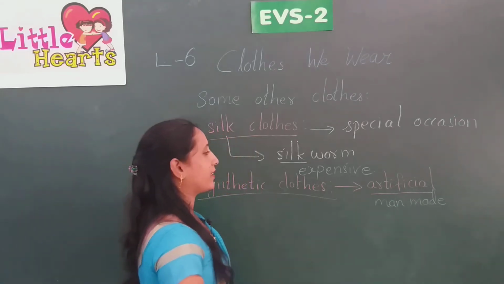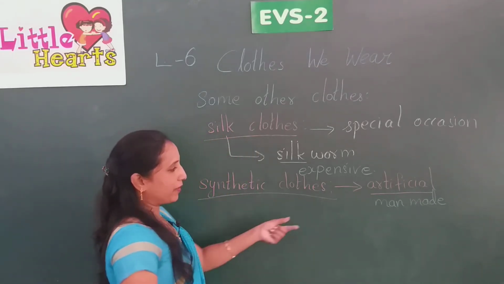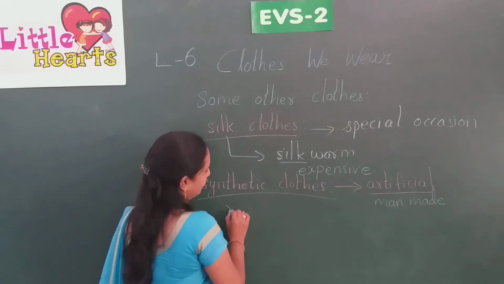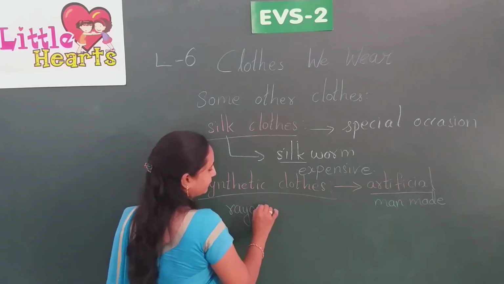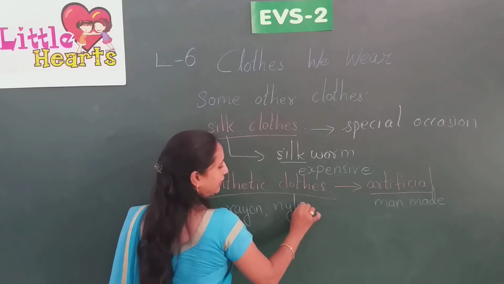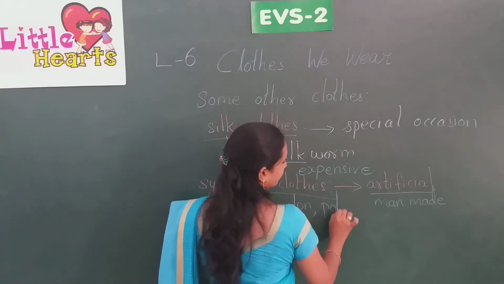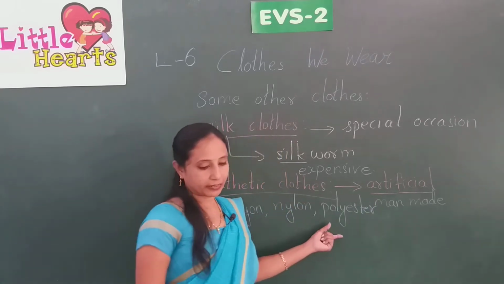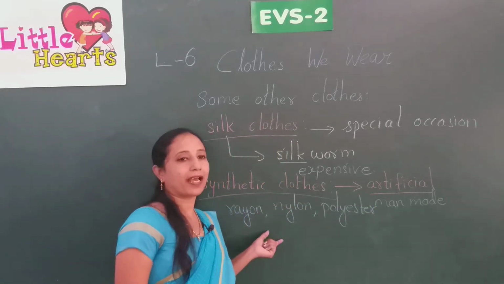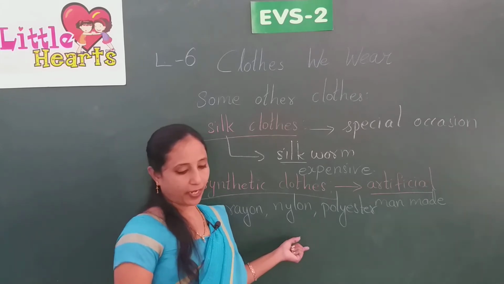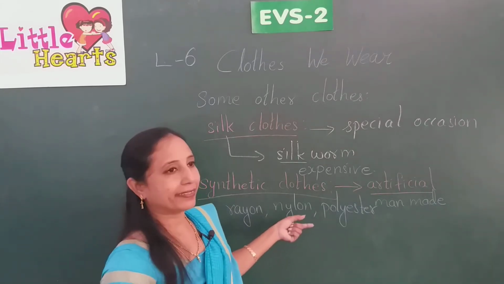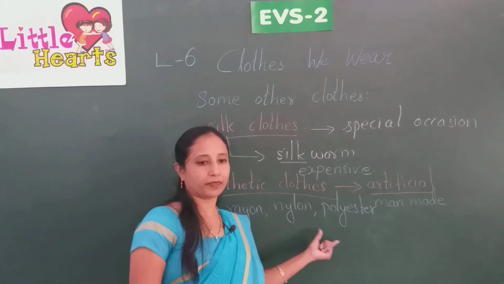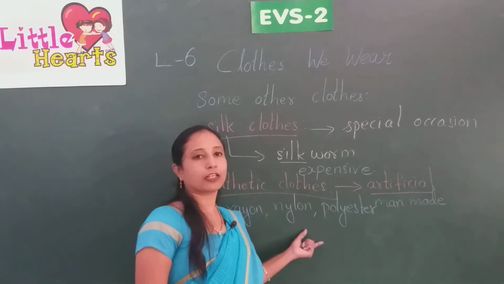So what are the examples of these man-made or artificial fibers? Examples are rayon, nylon, polyester, etc. These are all known as synthetic fibers, and the fabrics made from them are known as synthetic clothes.